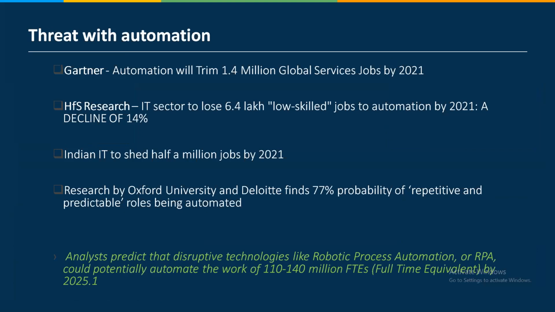You will get it. Research is saying, Gartner is saying, automation will trim 1.4 million global service jobs by 2021. That is fact. HFS Research says 6.4 lakh low skill jobs will not be there by 2021, which is fact. You can Google it, you will get this. So when we talk about low skill, what is meant by low skill?